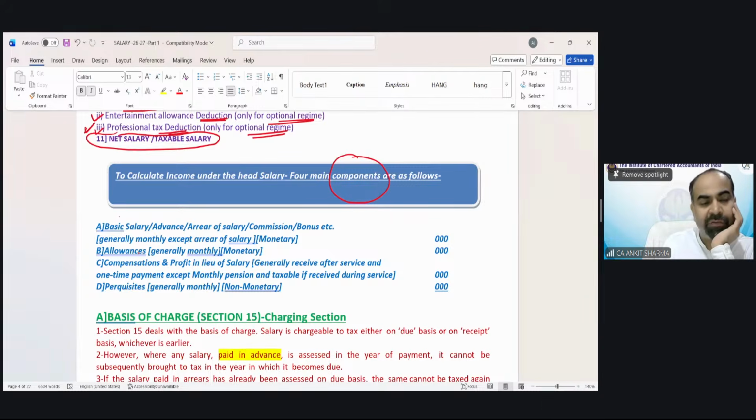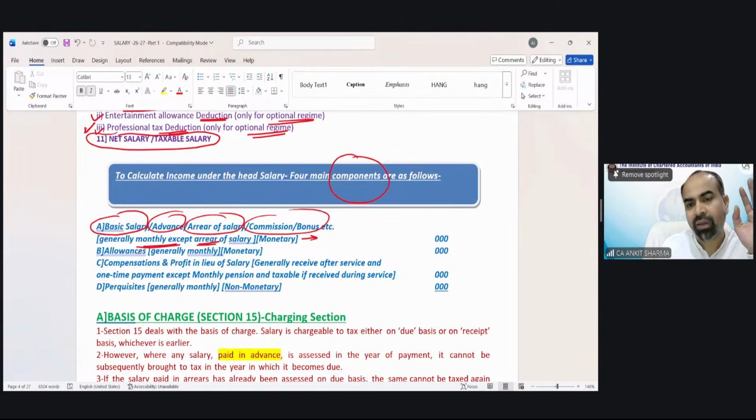The first is that you have to find out first of all basic salary, advance salary, arrear of salary, commission, bonus. Generally, these are monthly payments except arrear of salary, and these are monetary. That's why we have written M in the above format. Then allowances came. After basic salary, etc., we have to calculate allowances. Generally monthly, and they are also monetary payments.